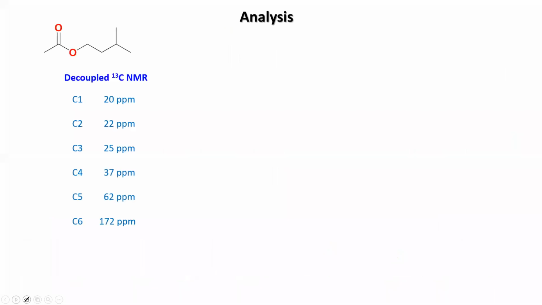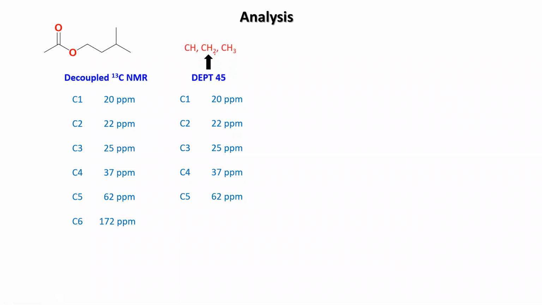Now let us have the analysis. In proton decoupled 13C, you will have all of the carbons appearing. In increasing order, I'm giving C1 to C6: 20, 22, 25, 37, 62, 172. Now when you place the DPT 45, which will show the CH, CH2 and CH3, you are getting these peaks.